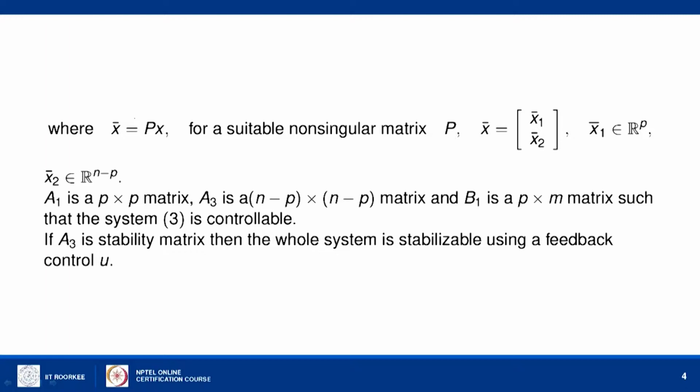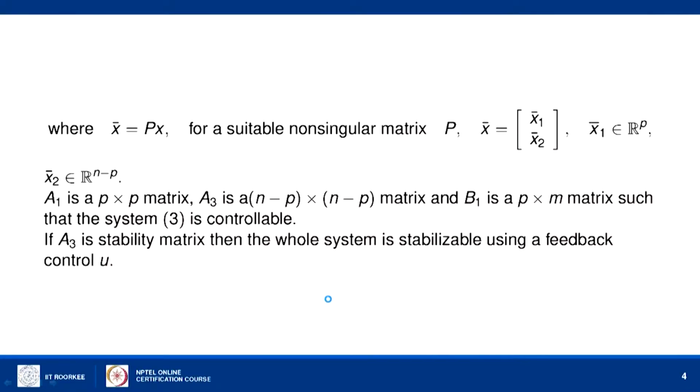So, the original system itself is stabilizable, okay, under these conditions. But if these conditions are not satisfied, then we will not be able to guarantee any stabilizability of the system. If A3 is an unstable matrix, then the system will remain unstable using these terms.